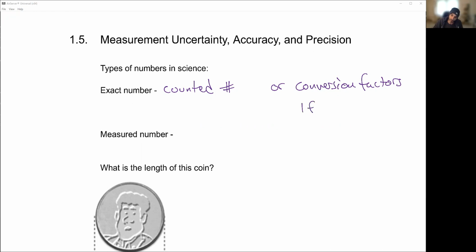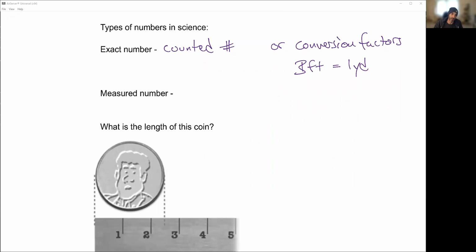So 3 feet is equal to 1 yard. Anytime I use a conversion factor to convert from feet to yards, that is a well-established number. We don't have to worry about it. It's an exact number. So again, anytime we use an exact number, we don't have to worry about significant figures. Measured numbers, on the other hand, are the numbers that are the results of a measurement.